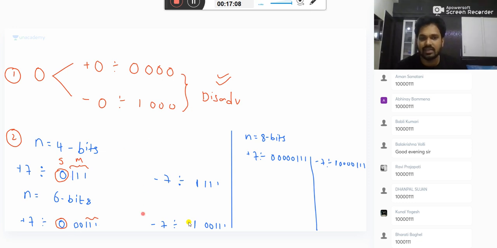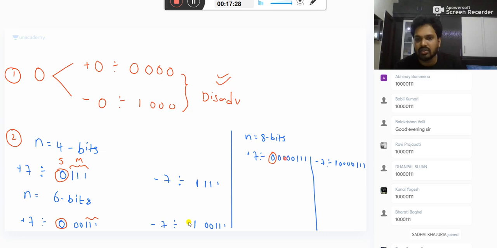To increase 4 to 6 bits, between sign and magnitude, extra what you are getting? 2 zeros.